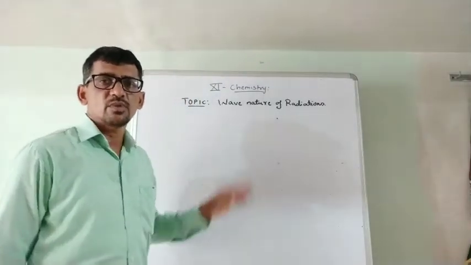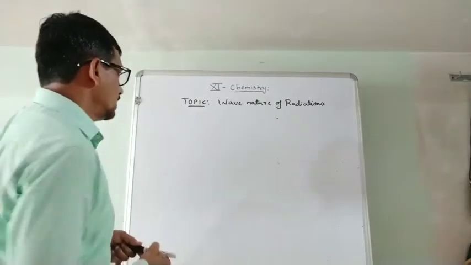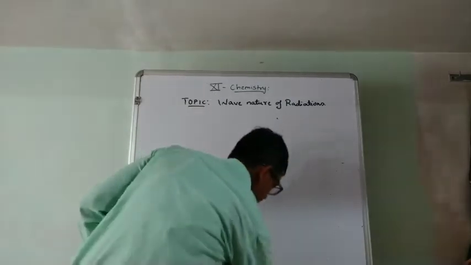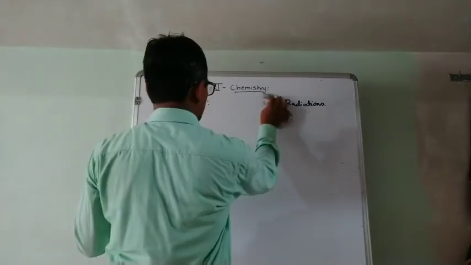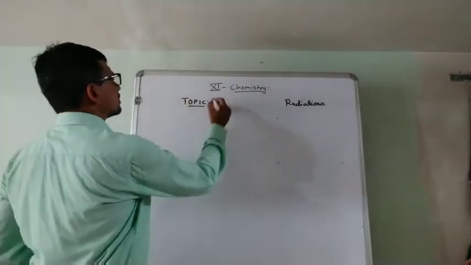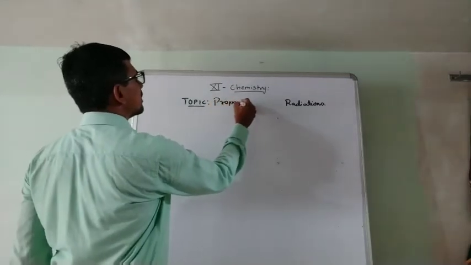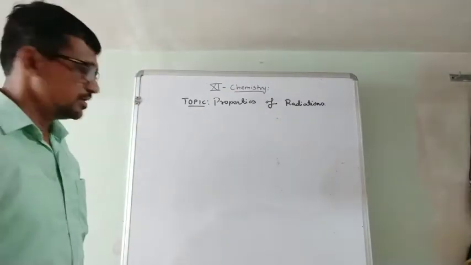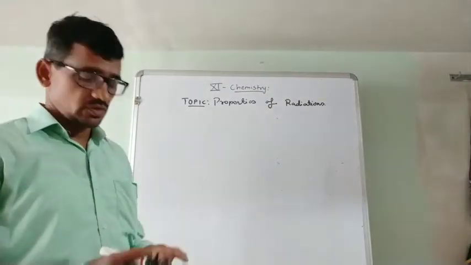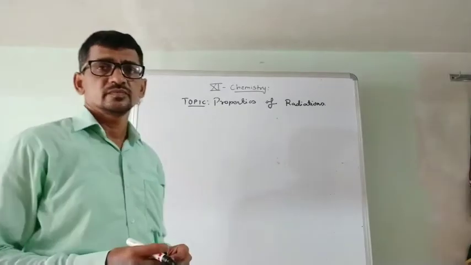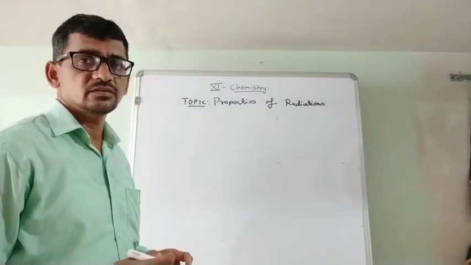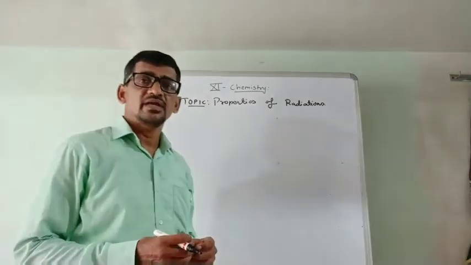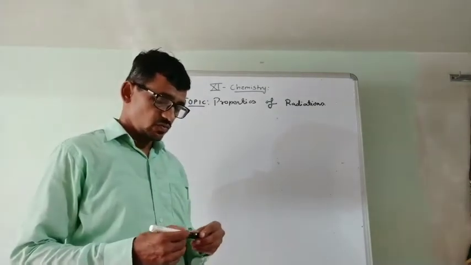Second, we discuss the property of electromagnetic radiation, the wave nature of radiation. One thing I want to tell about radiation: when it propagates, what will be its magnetic field and electric field.